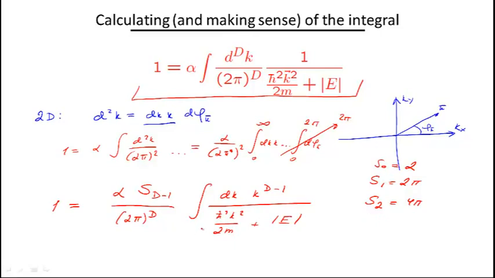Now the problem that appears already in 2 dimensions is that when we integrate from 0 to infinity, the integral is actually divergent at large k. If d is equal to 2, and especially if d is equal to 3, the higher up we go, the more divergent it becomes as we go to larger k. So this integral is actually equal to infinity, if we look at it without thinking. And when there is an infinity, we have to think about why it appears.